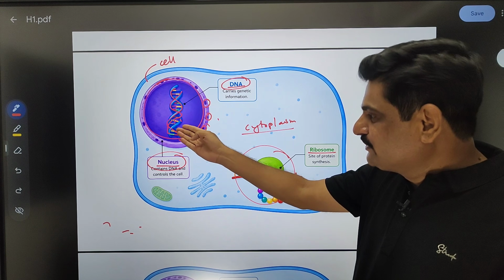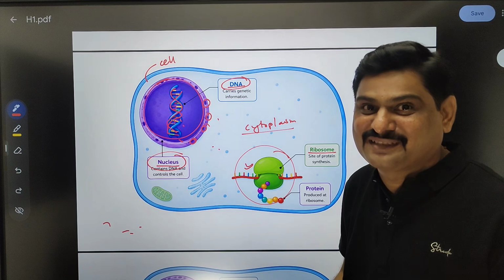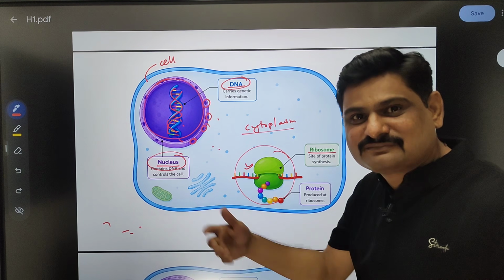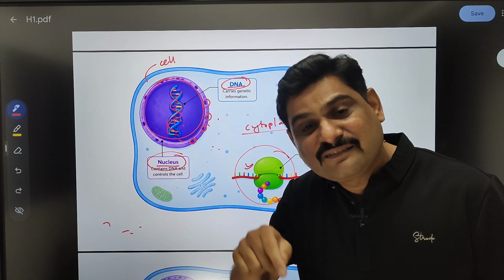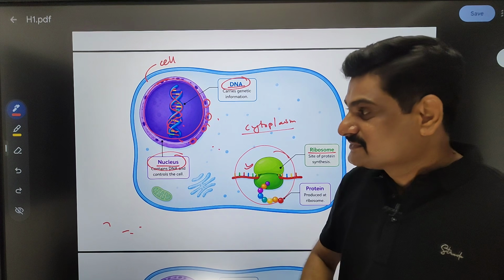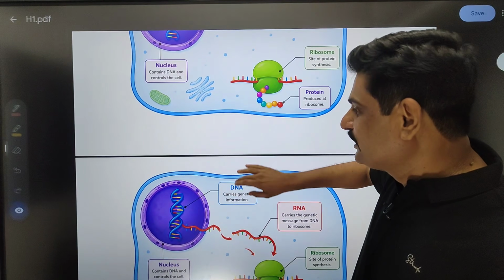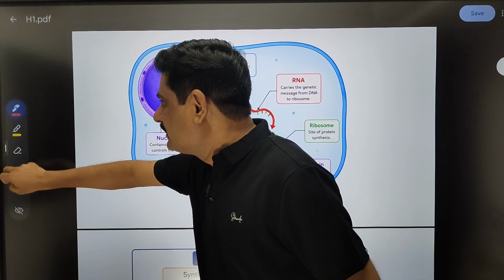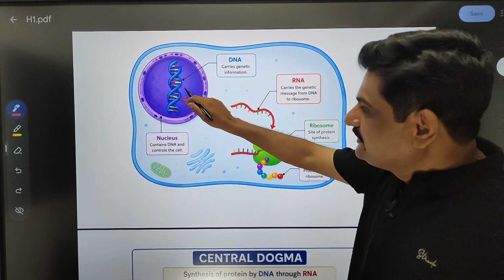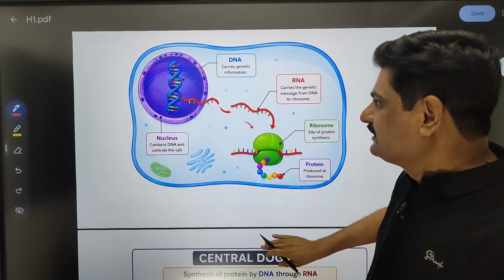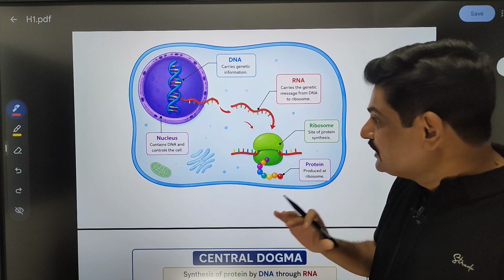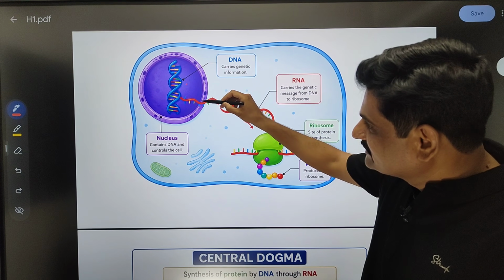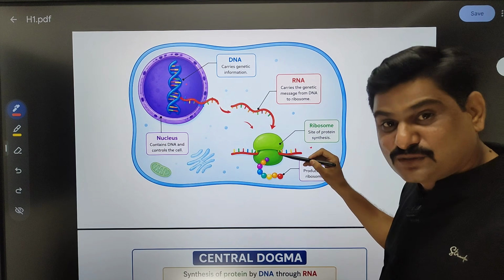DNA is having information, and if that information comes to the ribosome, then the ribosome can make protein. But DNA is in the nucleus and the ribosome is in the cytoplasm, so how to make the protein? There we need the RNA. You have to understand RNA's role here. DNA is having information, the ribosome is making the protein, okay so far, sir. Now this RNA will take the information from DNA, and this RNA will come to the ribosome to give that information.